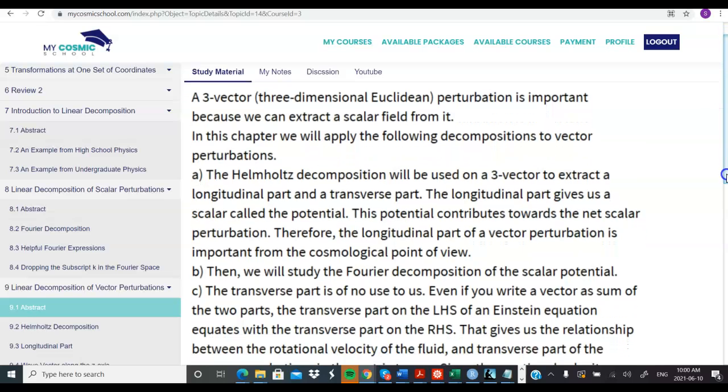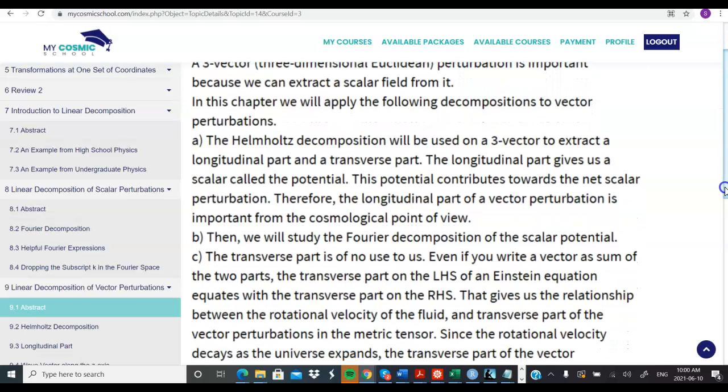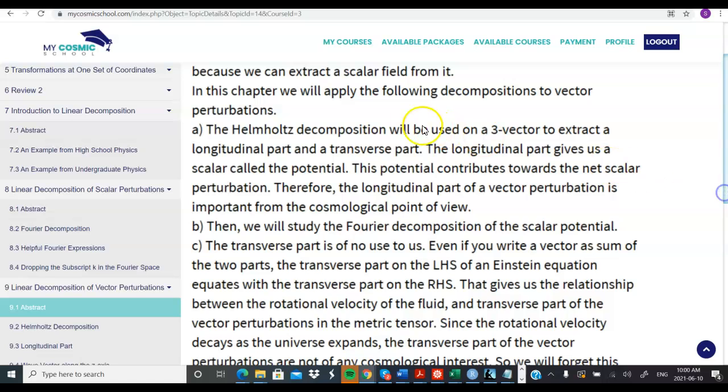So how can we extract a scalar from a vector? What we will do is apply the Helmholtz decomposition. When we apply the Helmholtz decomposition, which you must have seen in electromagnetism, it will be used on a three vector to extract a longitudinal part and a transverse part. The longitudinal part gives us a scalar which is called the potential. This is just a recap of the Helmholtz decomposition which you have seen in electromagnetism.